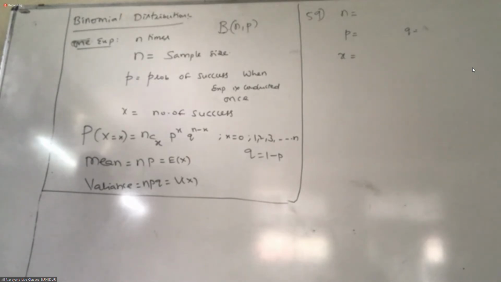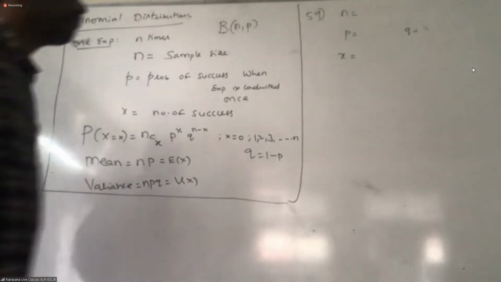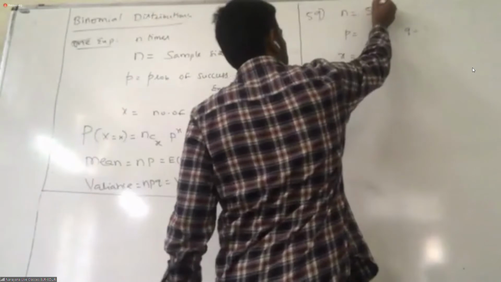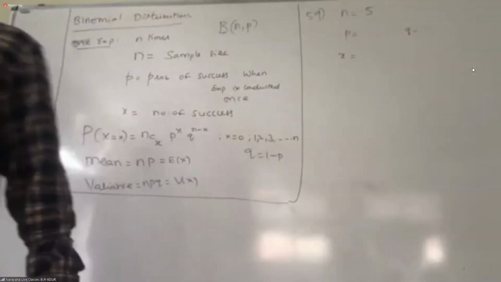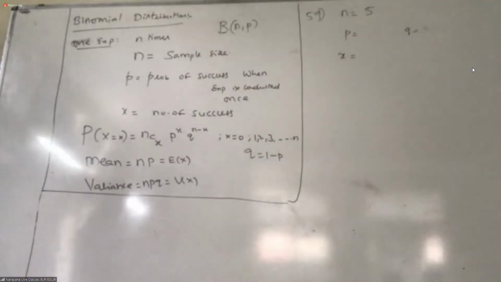I'm asking what is n? N is 5. Multiple choice examination has 5 questions. The examination has a sample, right? So n equal to 5.